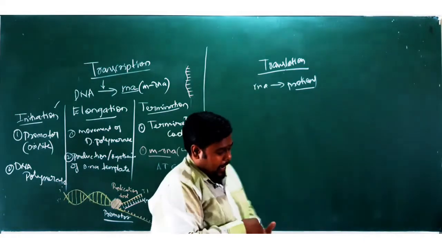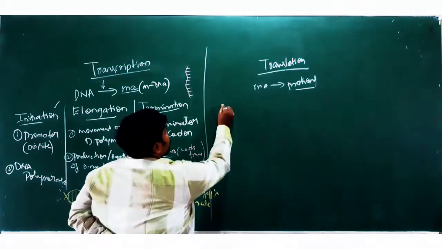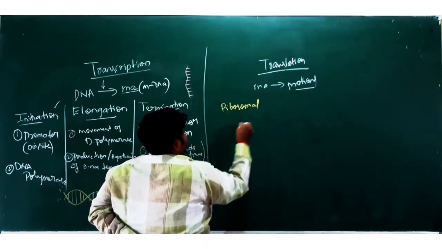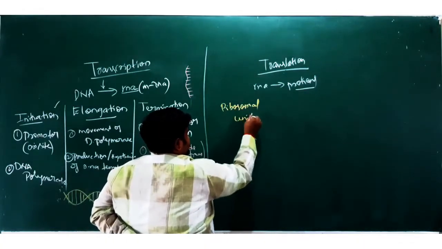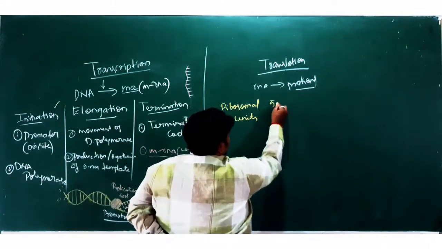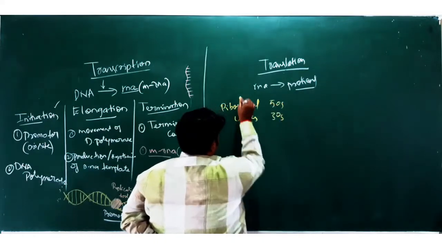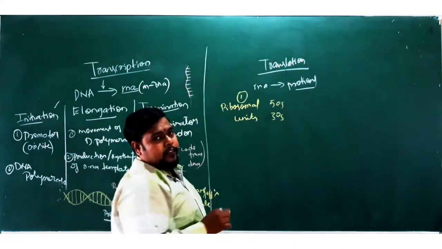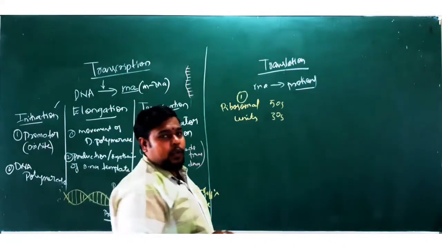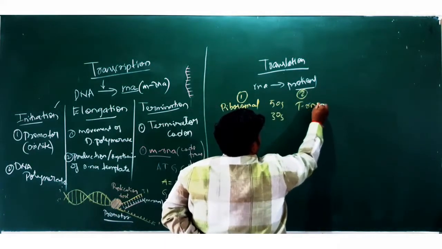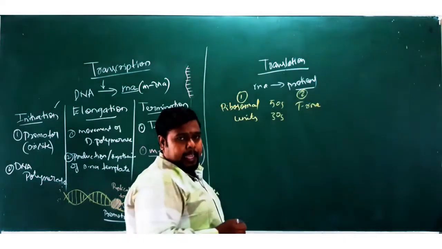They can be written as ribosomal units. That is, a 50S ribosome and a 30S ribosome are required. These are the requirements. The first requirement is your ribosomal units and the second one is your tRNA.